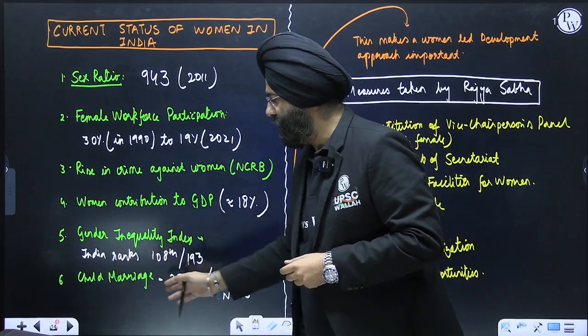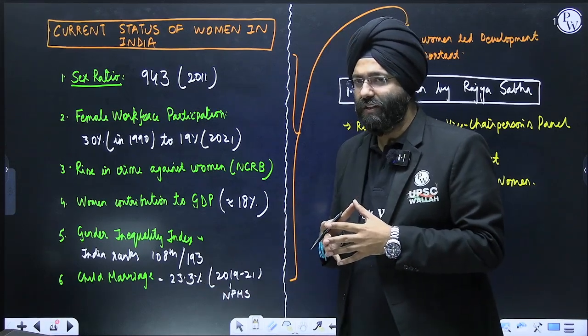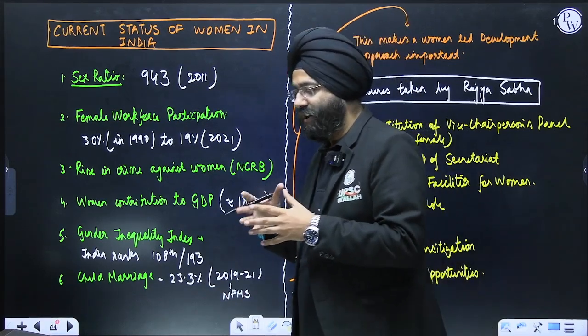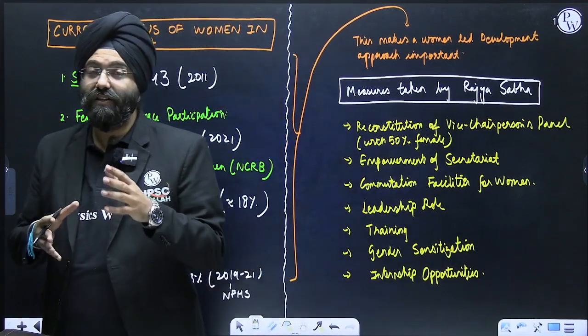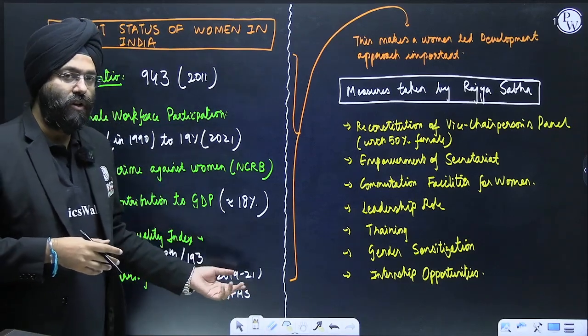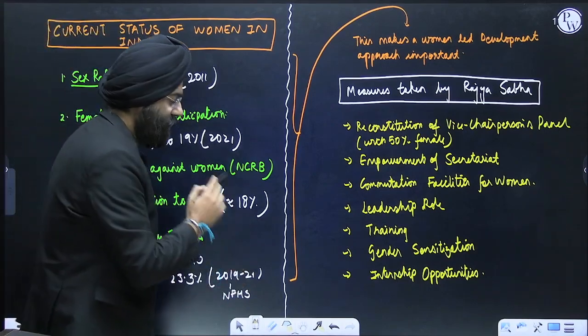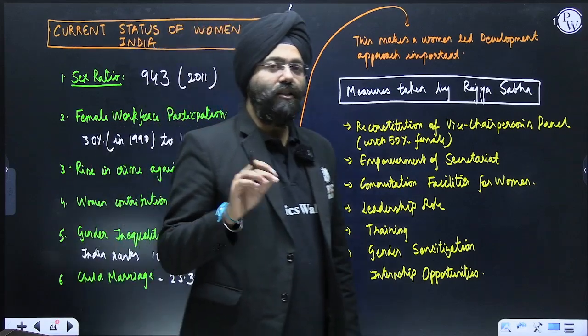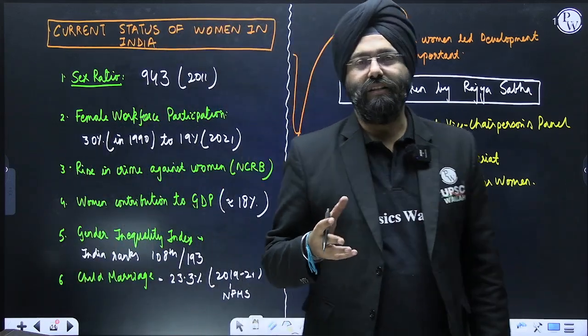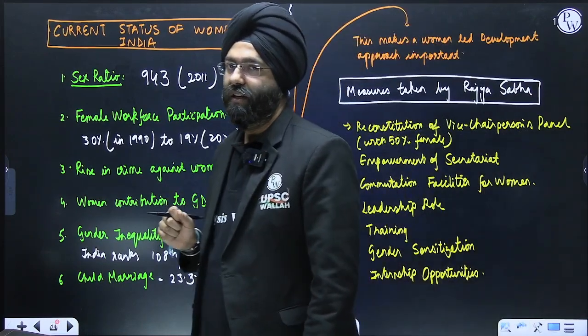If you see child marriages, according to the National Family Health Survey, 23.3% still take place. Just imagine, we have been independent for so long. Even in 2019 to 2020, 23-24% child marriages are still taking place. Out of the total marriages, these percentages are child marriages.